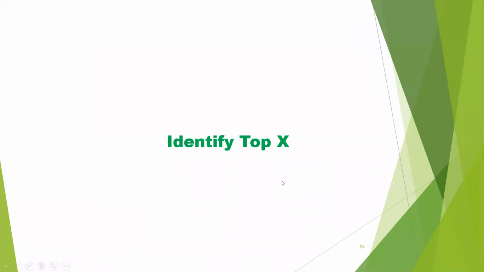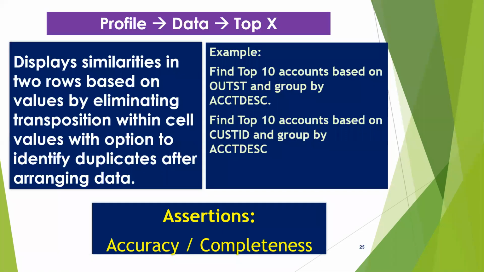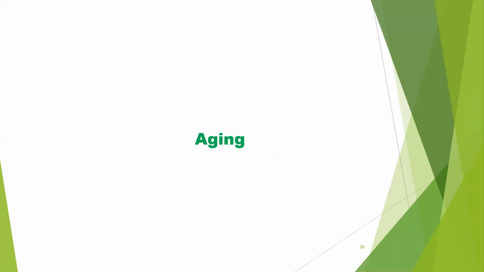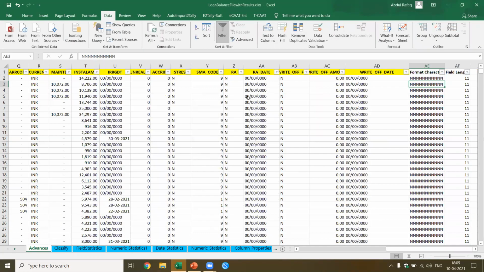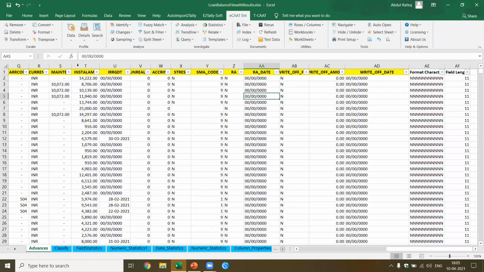Identify top items. This is another interesting thing where I want to find the top 10 customers as per a particular scheme, based on outstanding and as per the account description. So here, come back to eCAT Enterprise.